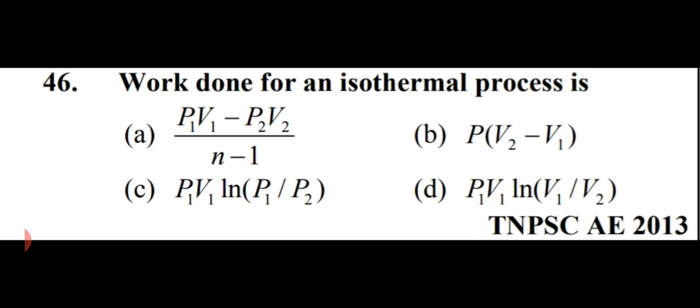Next question is: work done for an isothermal process is. Friends, it's asking about the work done for an isothermal process. So in this case option number C is right, that is P1 V1 ln P1 by P2. We have also different ways of writing the work done for isothermal process, but for this case option number C is right, that is P1 V1 ln P1 by P2.